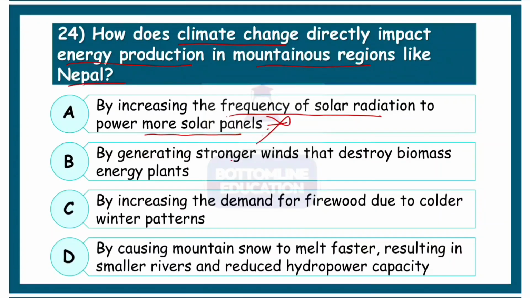So we are just omitting that. By generating stronger winds. Okay, we doubt that. By increasing the demand for fire due to colder winter patterns. Okay, that is simply kind of funny. By causing mountain snow to melt faster, resulting in smaller rivers and reduced hydropower capacity. Yes, option number D looks convincing. How climate change can affect energy production in mountains. So correct option here is number D.